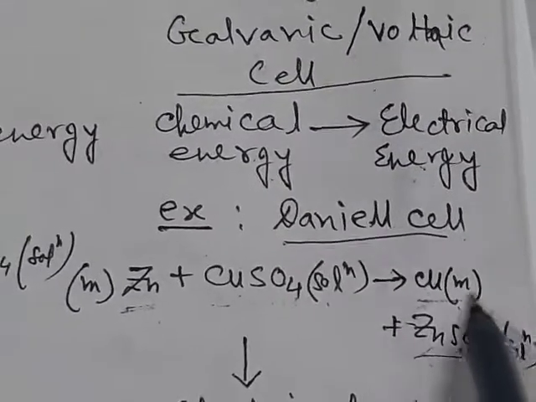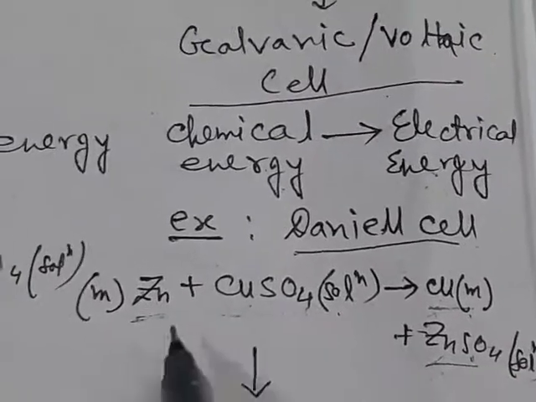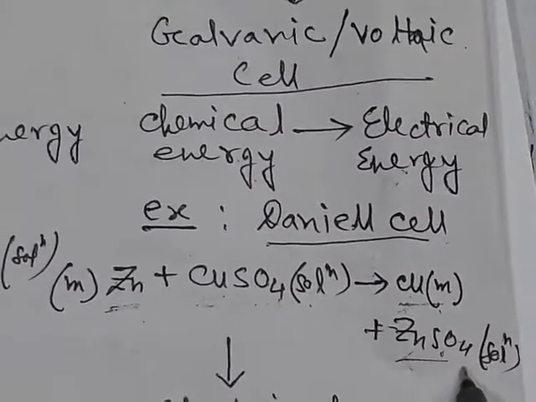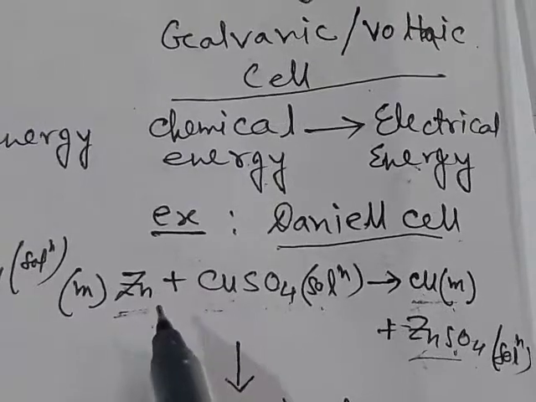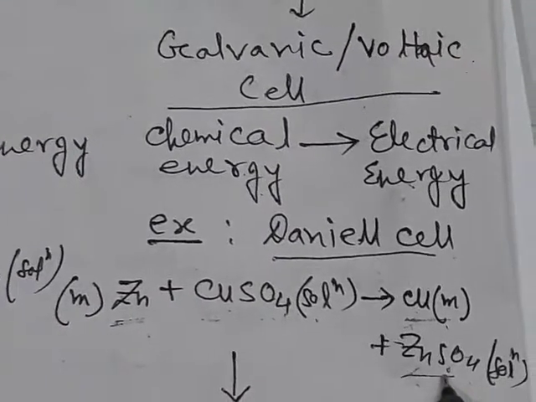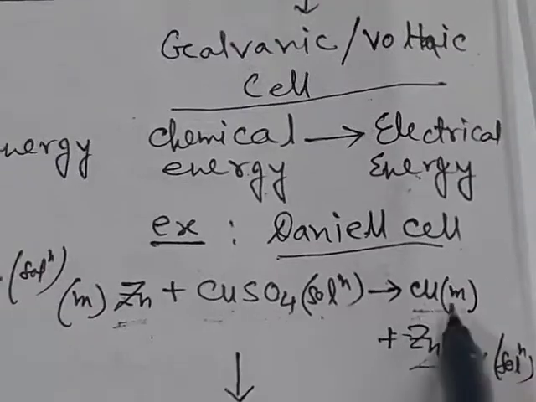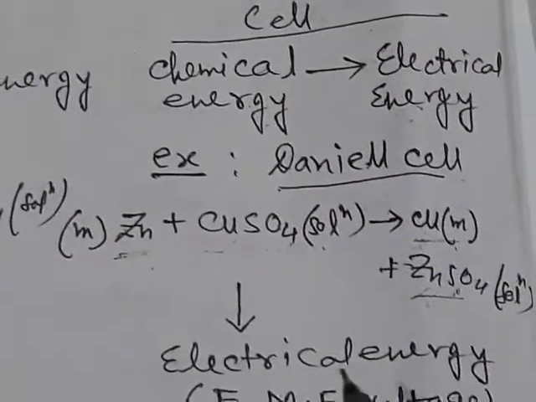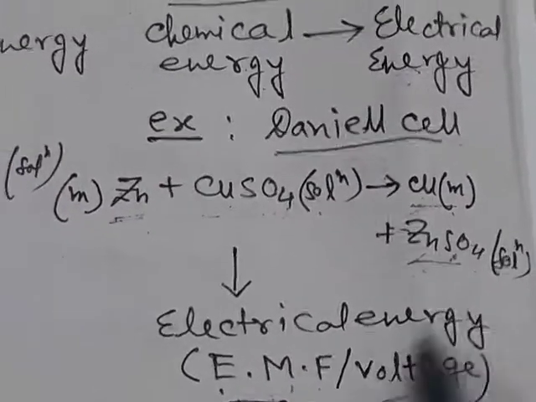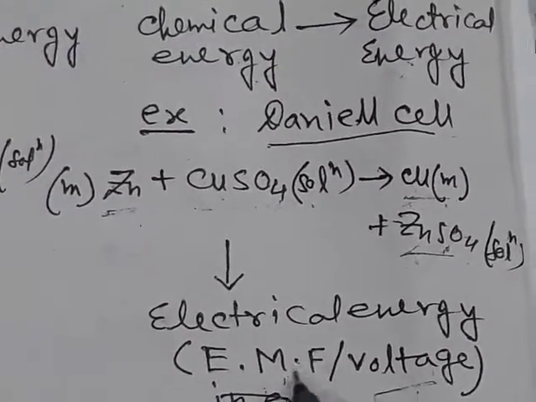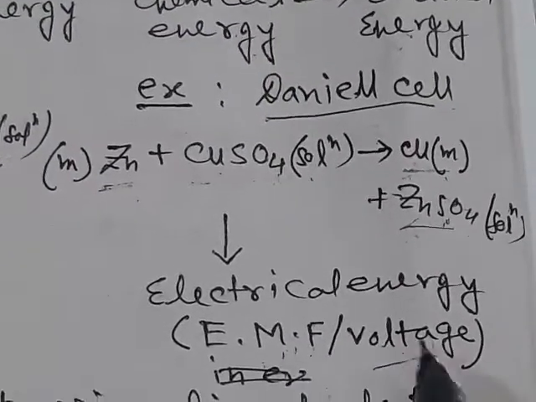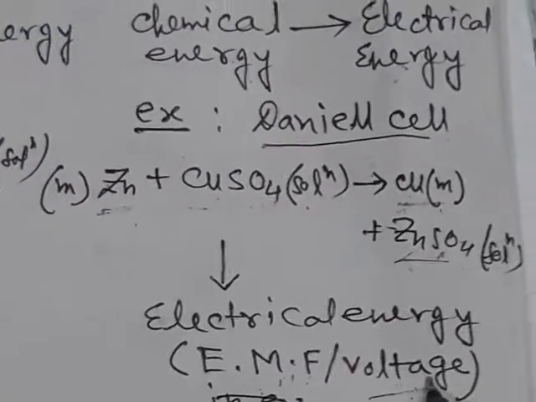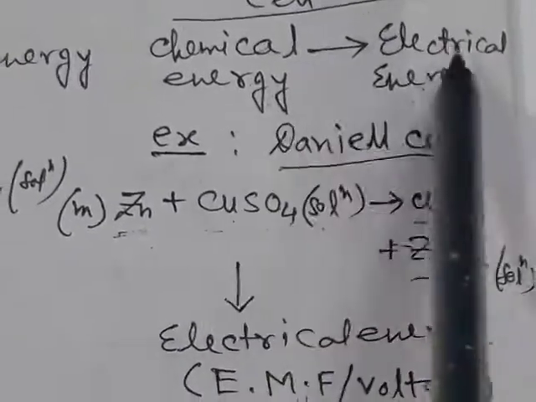There will be deposition of copper and zinc comes into solution as zinc sulphate, that is, from zinc metal we get zinc ion in solution and from copper sulphate we get copper metal, and due to this reaction there will be generation of some electrical energy, that is some EMF, electromotive force, or some voltage at the external circuit. That is, from chemical energy we get electrical energy. This is the galvanic cell or voltaic cell.